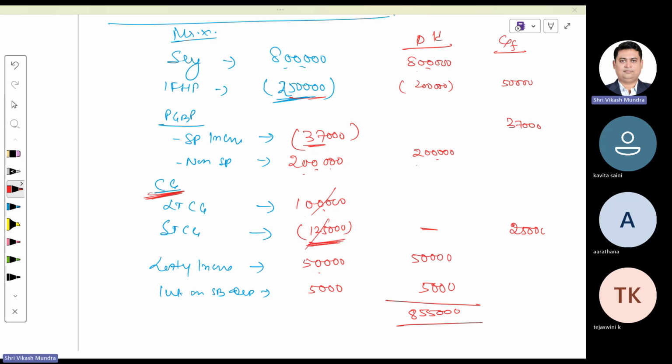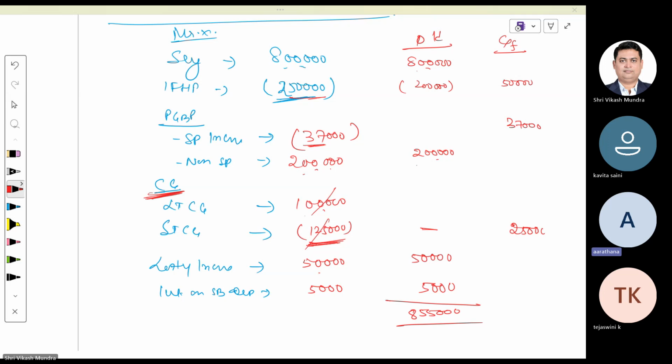Is it clear to all? Aparna, where did you commit the mistake? Kavita, what was your mistake? Aparna, what was your mistake?